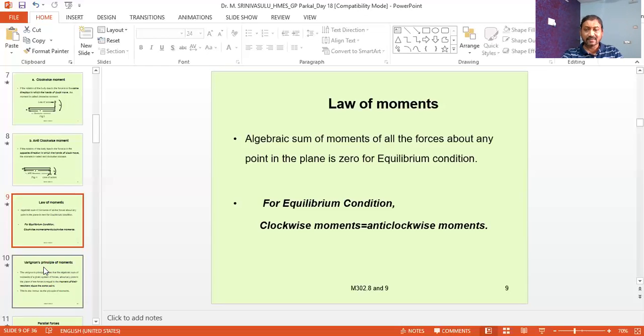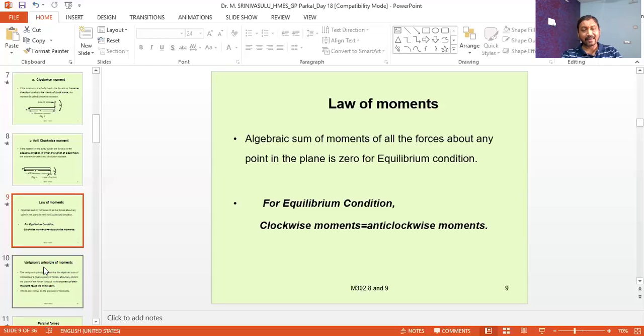In that case, some known values are given like force, length, angle, and we need to find out the other unknown values. By equating the moments, in that body we have to find the clockwise moments and anti-clockwise moments. Then we equate them, clockwise moments equal to anti-clockwise moments. Then we can find out the unknown value by that equation.